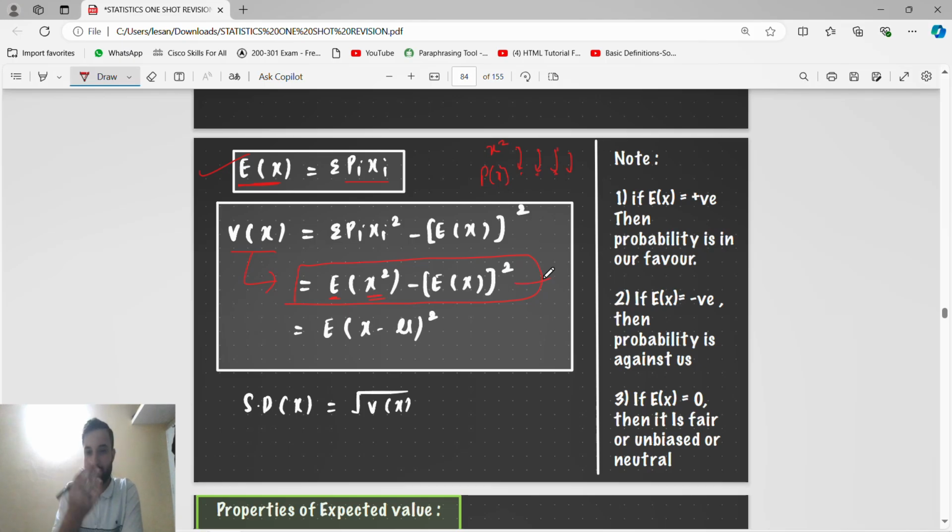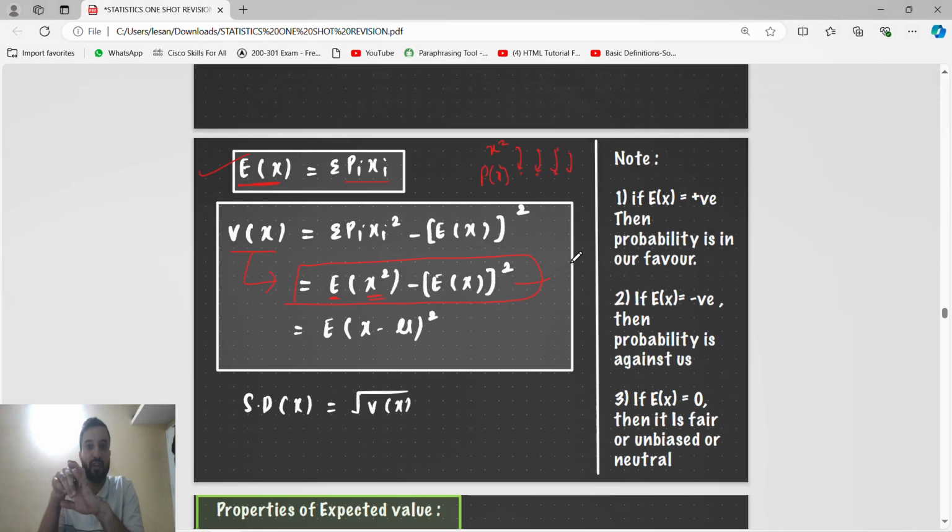This we have already done before, in my video also, and in the class also. Standard deviation is what? V is the variance, E is the expectation or mathematical expectation. Standard deviation is the square root of variance.